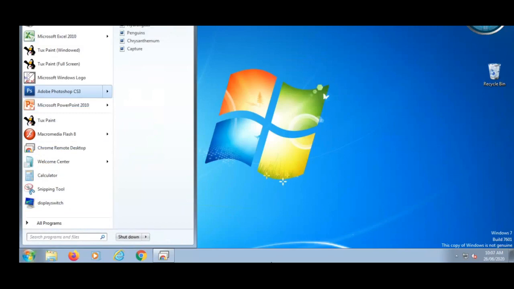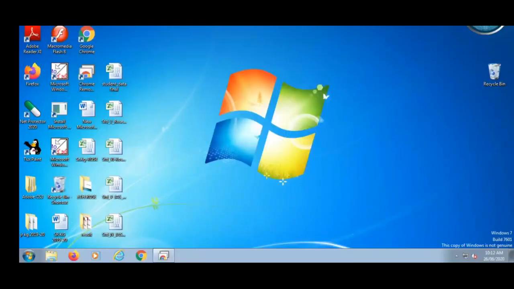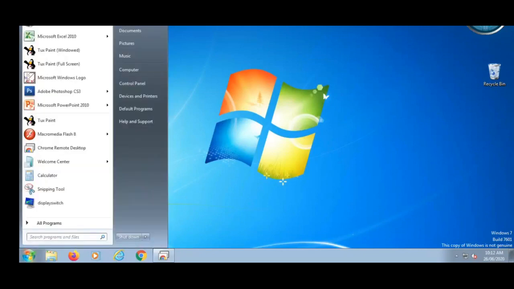It also has a search box. See downside, here is the search box. The search box is used to search for a file. Now we will see how to search for a file. To search a file, again you click on the start. Then here is the search box. Have you seen a rectangular box? That is called the search box. Now you type the file name here.